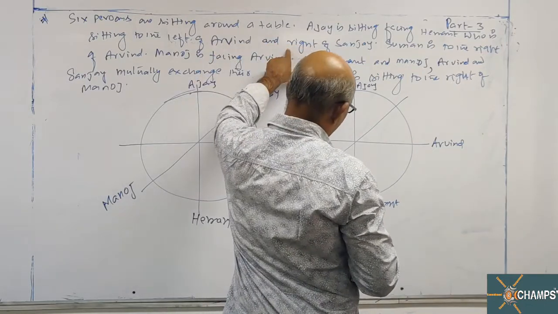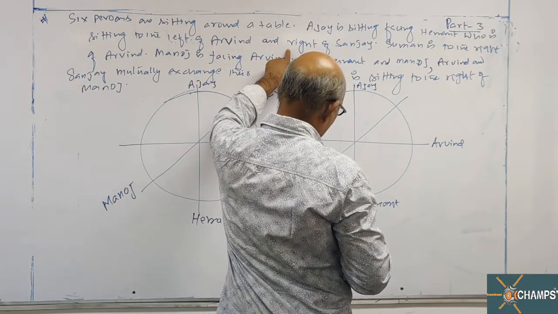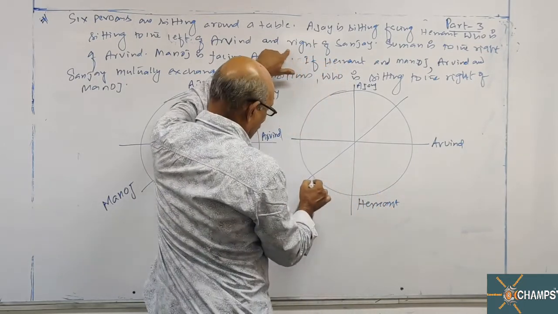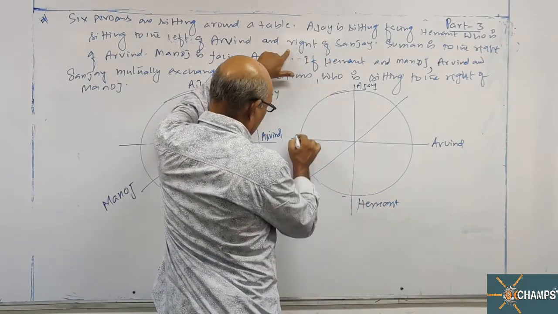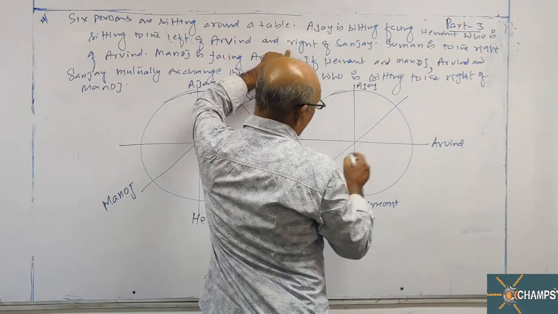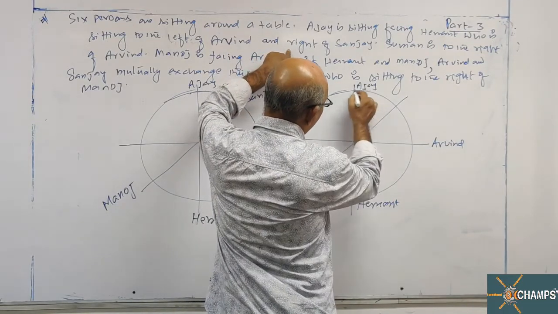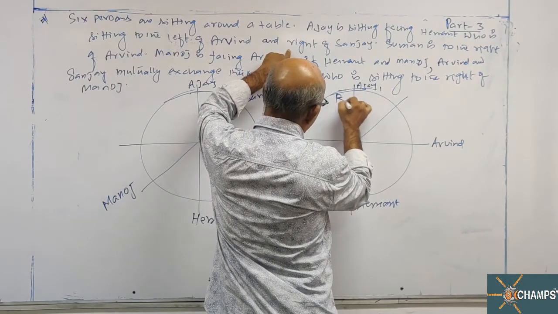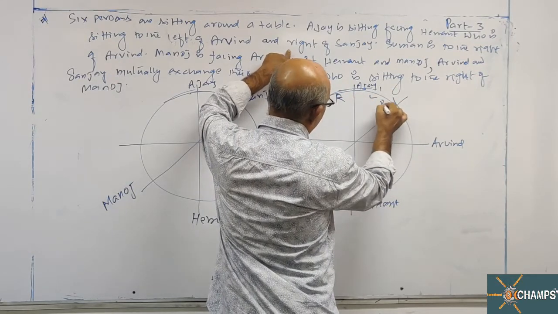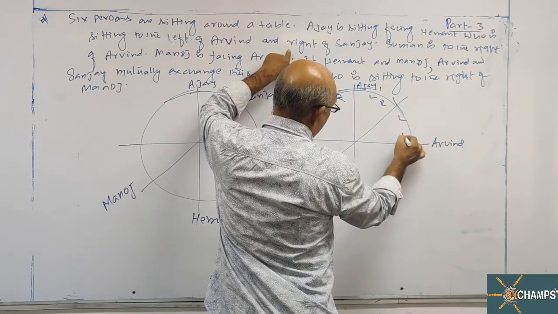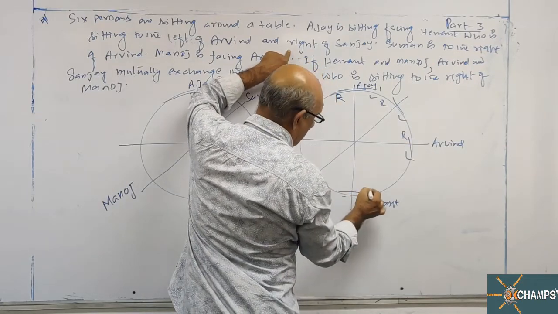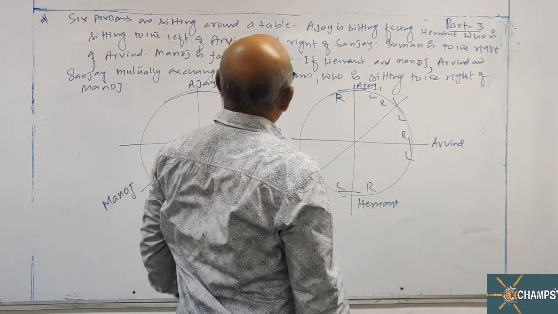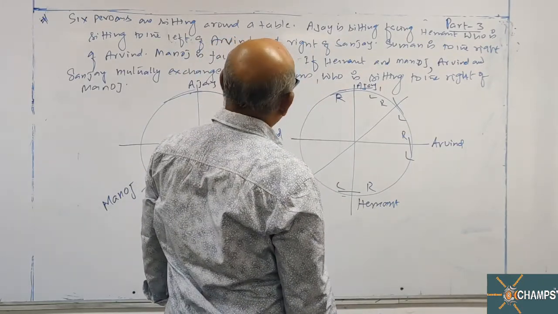And right of Sanjay. For him, this is left. So right hand side of Sanjay, who has to come?